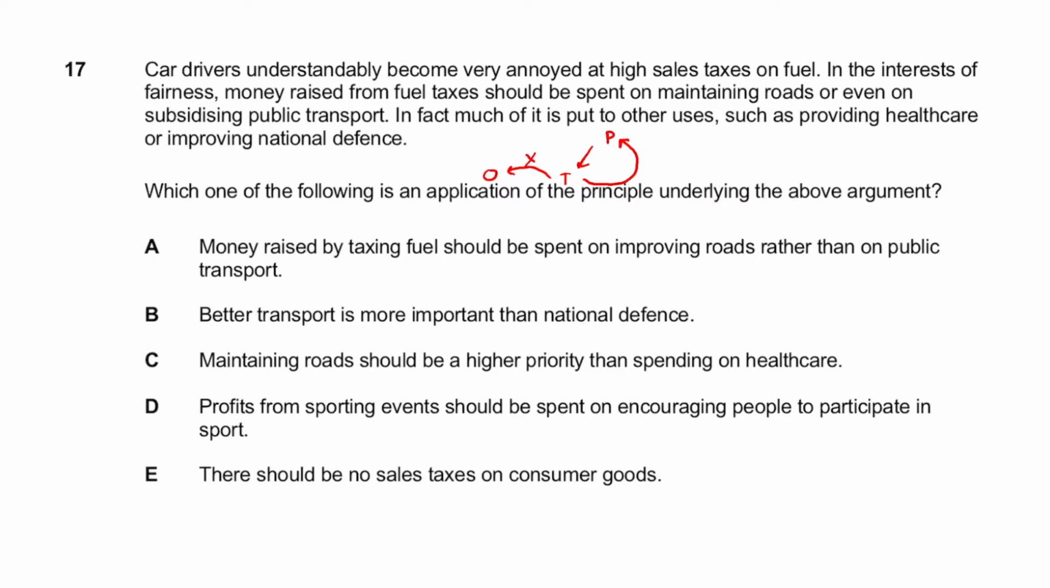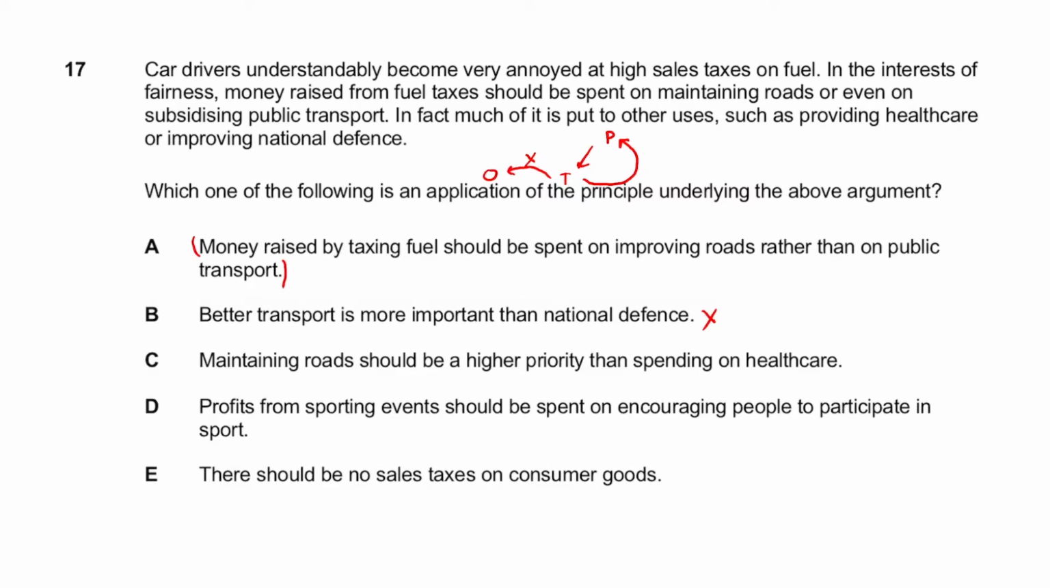So A, money raised by taxing fuel should be spent on improving roads rather than on public transport. So this is kind of okay. We'll come back to this one, but I'll just consider it so far. B, better transport is more important than national defense. That's just random. It doesn't really link with this framework we just described, so it can't be that one. C, maintaining roads should be higher priority than spending on healthcare.